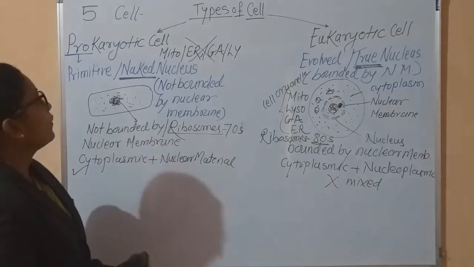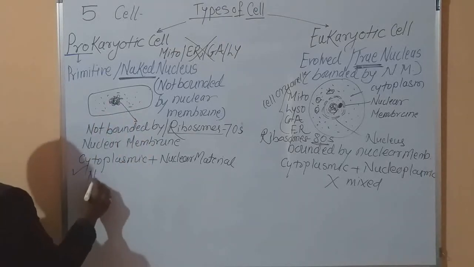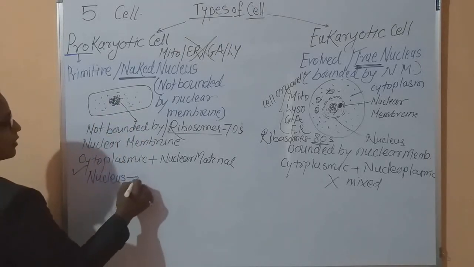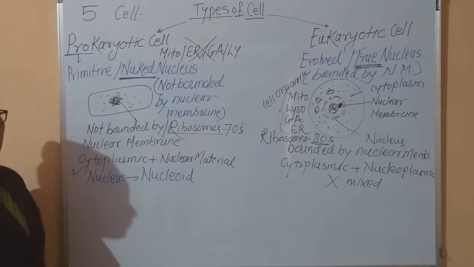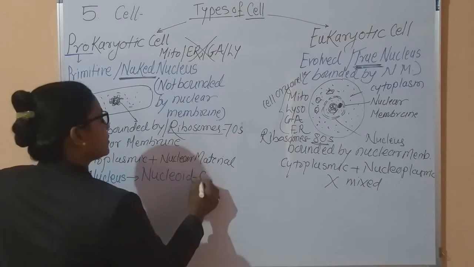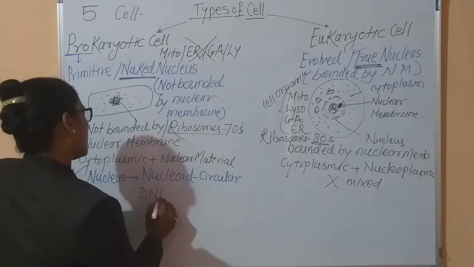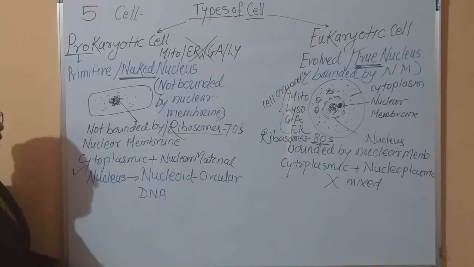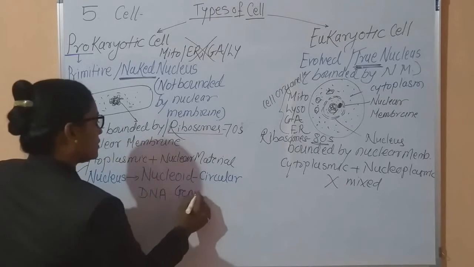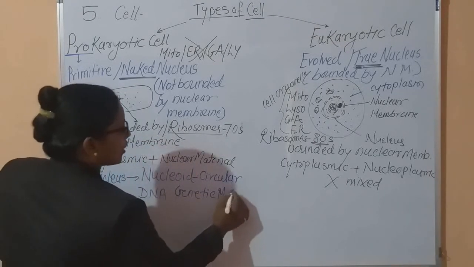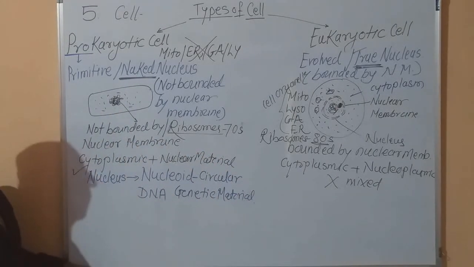Now, when we observe this prokaryotic cell, inside it the nucleus is called a nucleoid. What is it called? Nucleoid. Because this nucleus consists of circular DNA as a genetic material. This nucleoid, this circular DNA, is the genetic material of the prokaryotic cell.